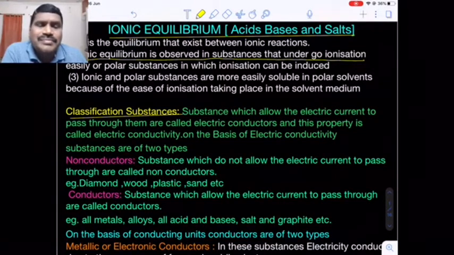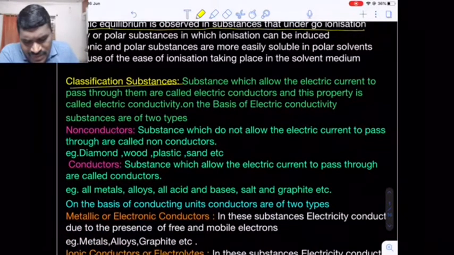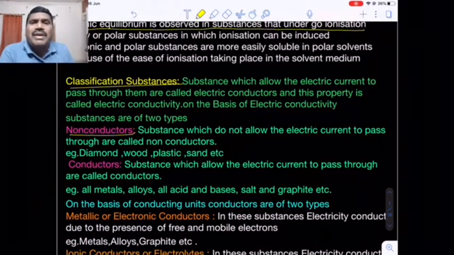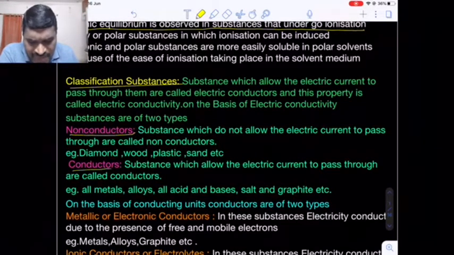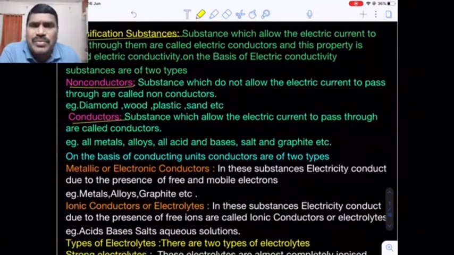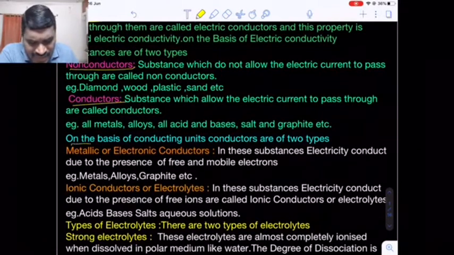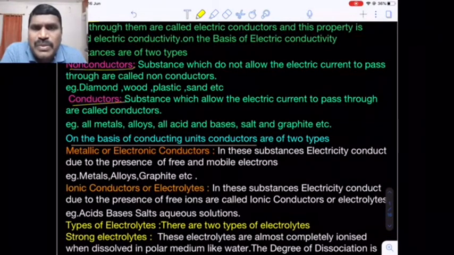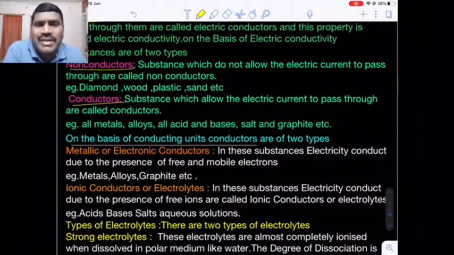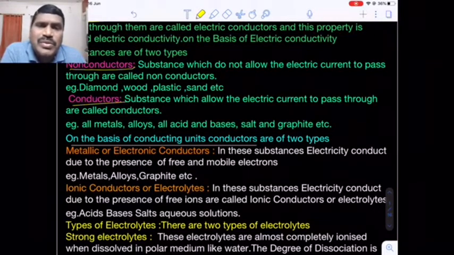Non-conductors are nothing but insulators or bad conductors, as I just told you, which do not allow the current to pass through. Number two, conductors, the substances which allow the current to pass through. In conductors we have metals, alloys, acidic solutions, basic solutions, salt solutions. Now, on the basis of the conducting unit, that means which species is responsible for conductivity in the given conductor, there are two types of conductors.